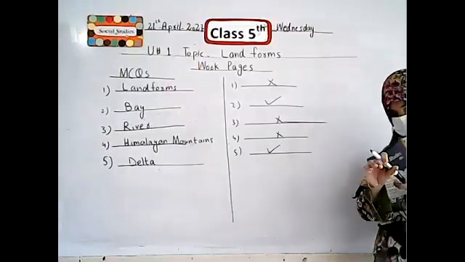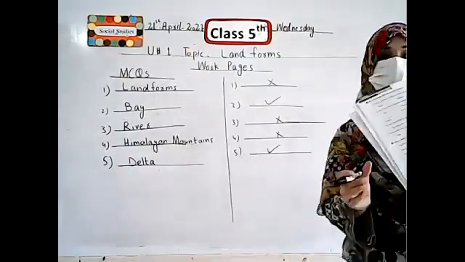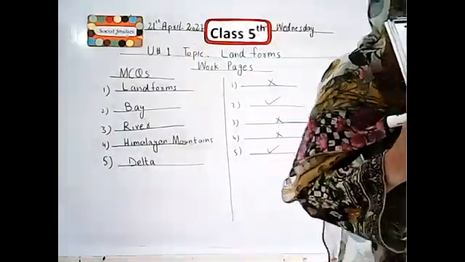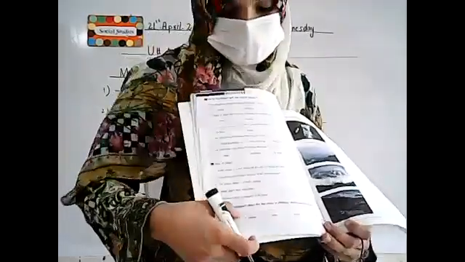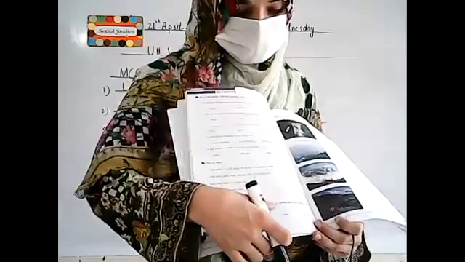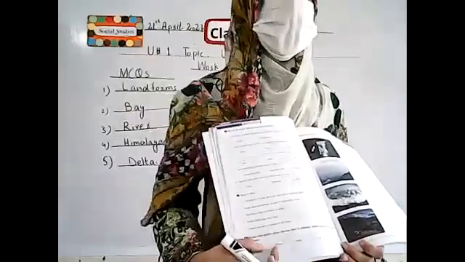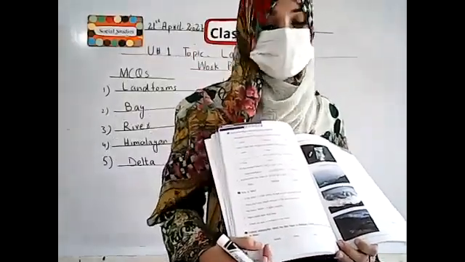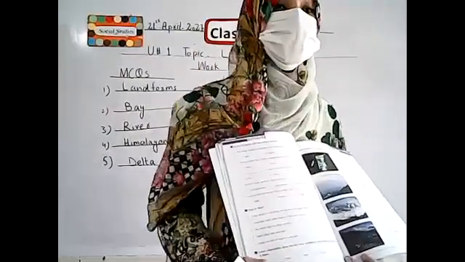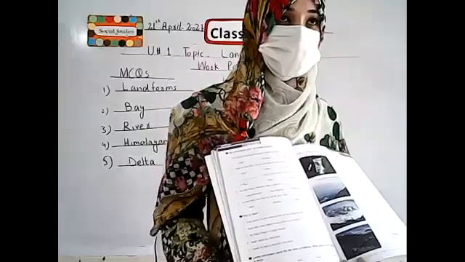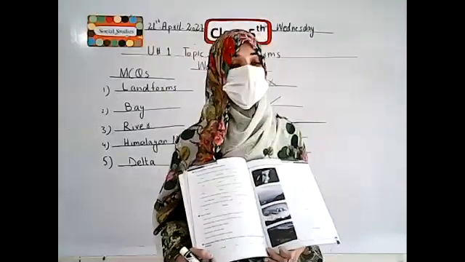Now students, our third question is, look at the third question. Collect the information about the 5 rivers in Pakistan. Write 2 lines about each of them. In your books, the names of 5 rivers in Pakistan are given. Students, question number 3 is your homework. This is an activity you have to do by yourself.